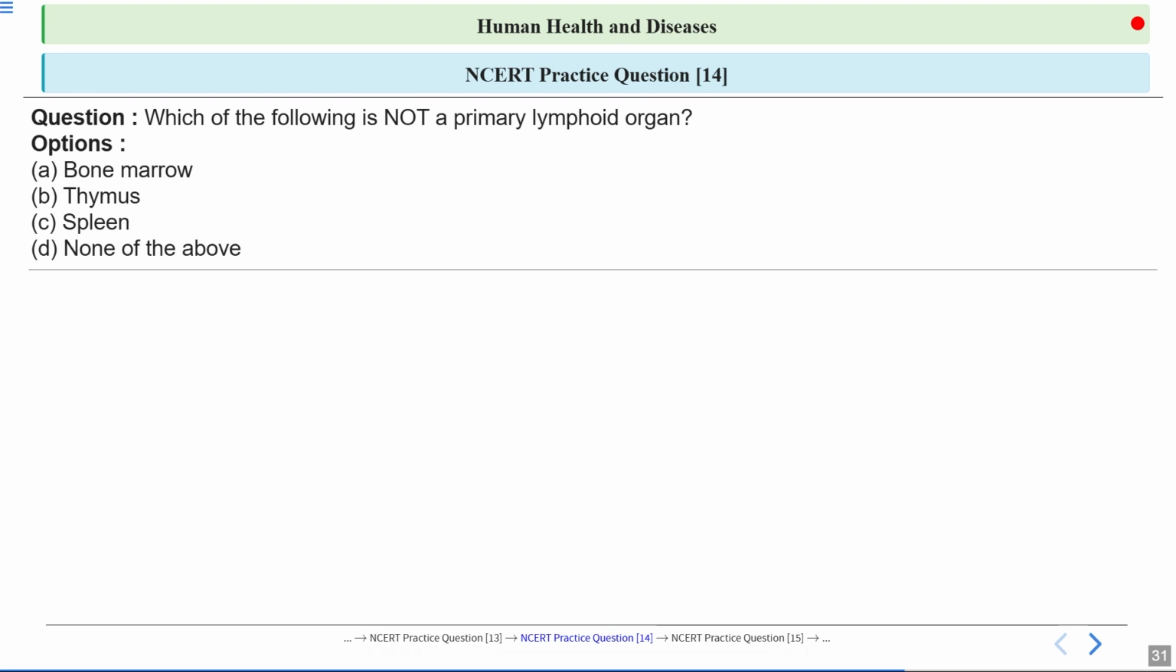Let's talk about the next question. Which of the following is not a primary lymphoid organ? So you have the options bone marrow, thymus, spleen, and none of the above. So what will be the correct answer here?